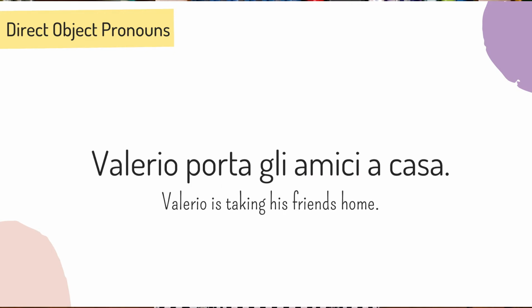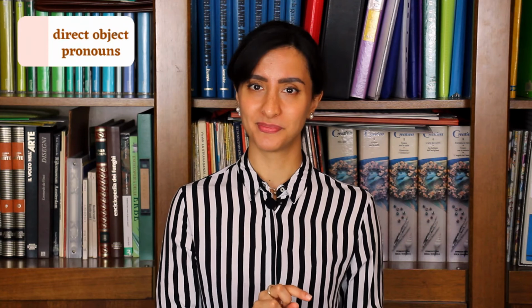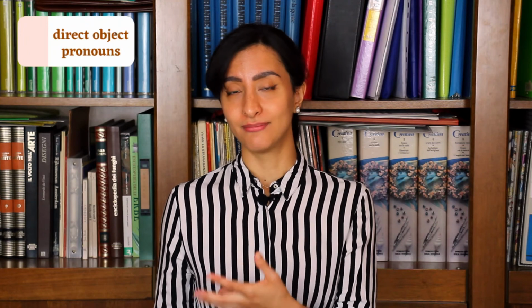Number 3. Valerio porta gli amici a casa. What's the object in this sentence? Gli amici. So we can replace this object, gli amici, with the direct object pronoun li. Valerio li porta. So for sure you've noticed that we always put the direct object pronoun before the verb. When you use the noun, the object comes usually after the verb. But when you use the pronoun to replace it, the pronoun comes first.